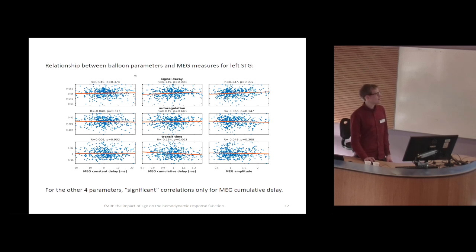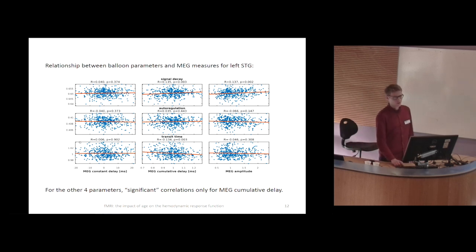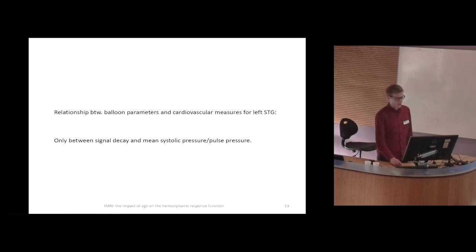And for V1, I didn't notice a relationship with constant delay, which one could maybe actually expect a priori given the study of Darren from last year. These results actually indicate there are relationships, but they are not very strong. I also considered cardiovascular measures, but here the problem is that there weren't many significant relationships. I was a bit surprised because surely there should be some links.